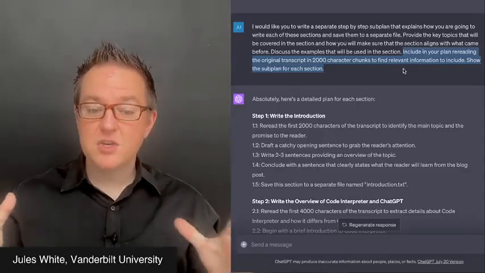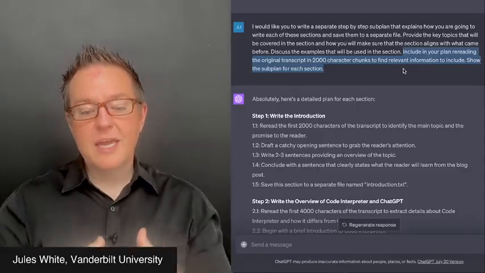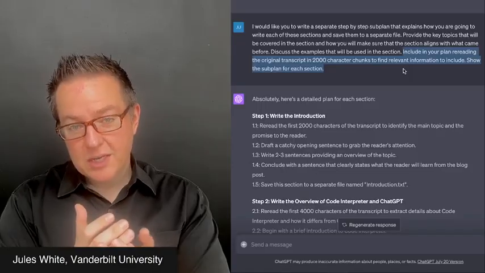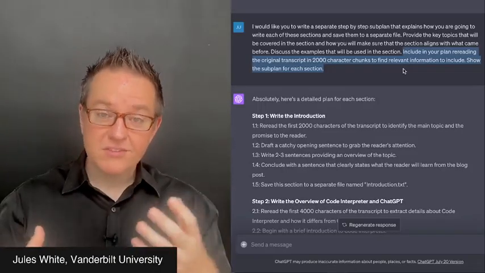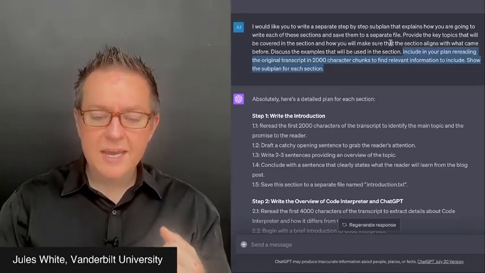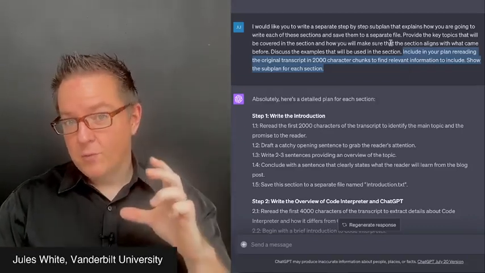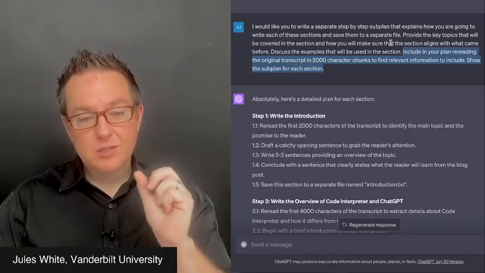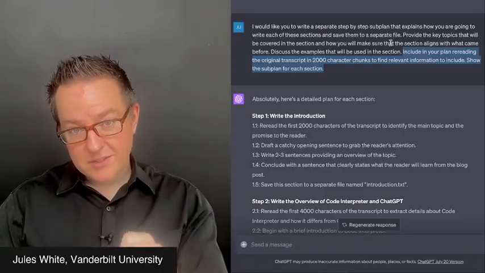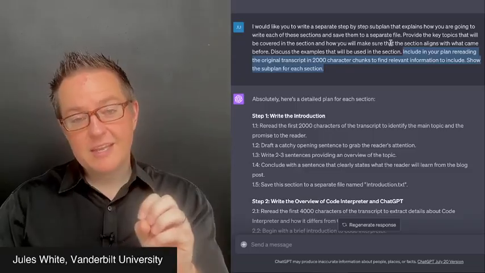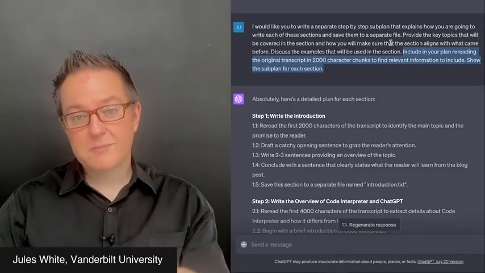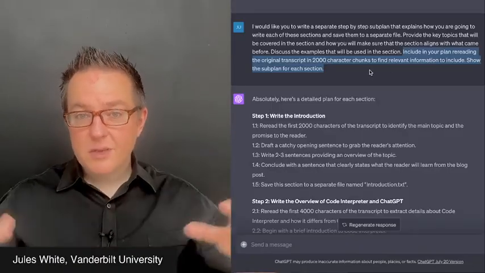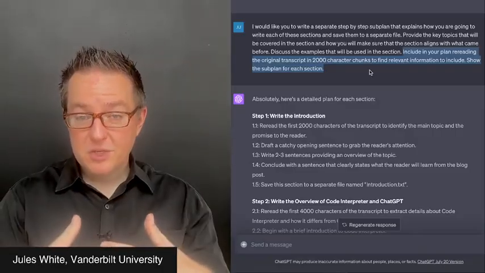So there's a bunch of things that I'm doing here that I want to break down. I've pulled in the original plan. I've asked it to modify it. I've now taken it and refined the plan using the actual content that I'm going to work on. And now I'm having it build out the step-by-step subplan where, for each one of these paragraphs, it's going to create a plan for writing that paragraph, saving it to a file. It's going to look at what topics were in the prior paragraph. It's also going to look at the information in the corresponding part of the transcript. And then it's going to provide and discuss the examples.